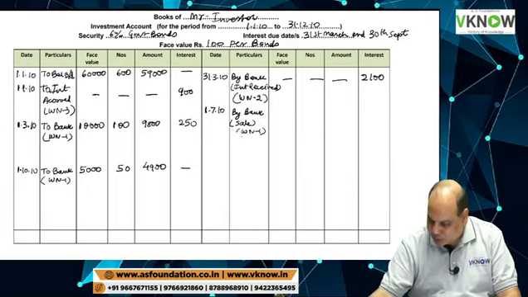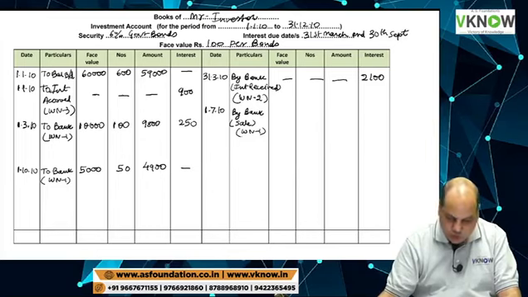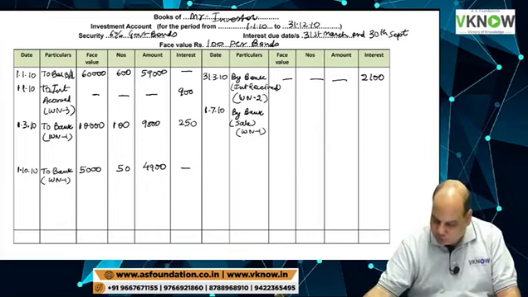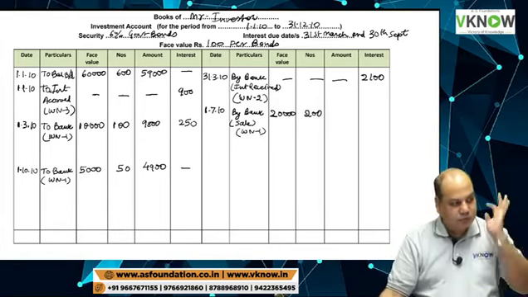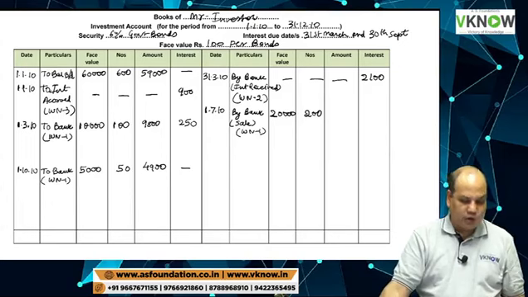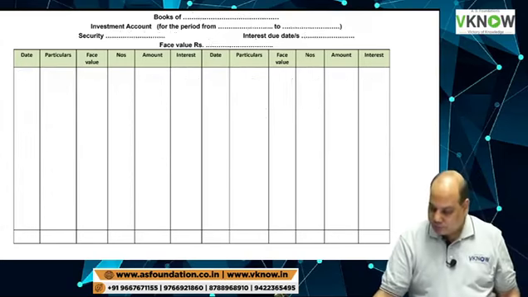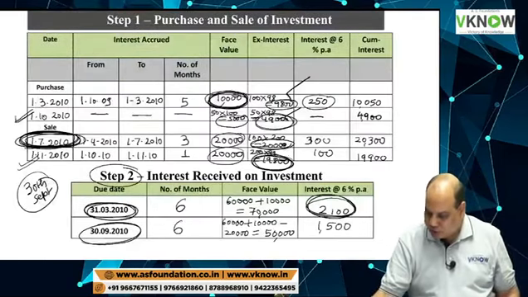Working note 1. Face value sold is 20,000. Quantity sold 200. But the amount I have to check here. The amount is 20,000 ex interest and 300 rupees interest.